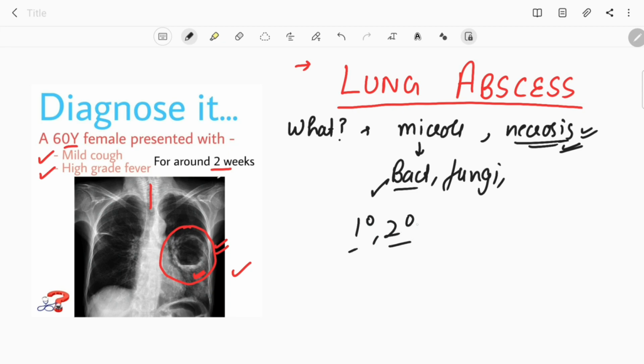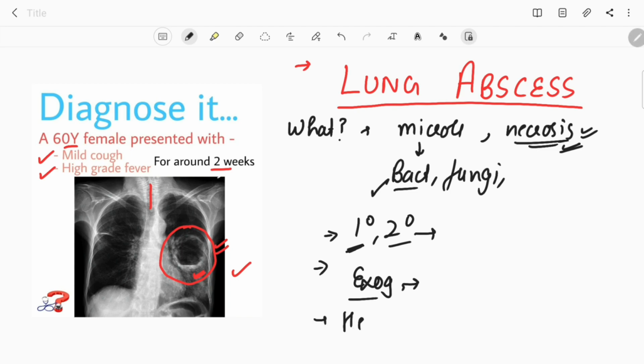The secondary lung abscess basically means that there is an underlying lung pathology that is a risk factor for development of lung abscess. And in primary, it means that there is no underlying lung pathology, so the patient developed lung abscess due to any other cause. The other classification is according to the route by which the patient got the infection, and by route it can be exogenous infection, or it can be from aspiration. In the aspiration type, the route by which the bacteria came inside the lungs is via the trachea and via the airway.